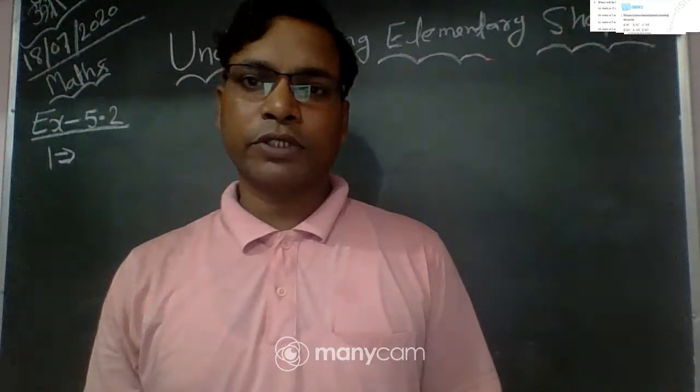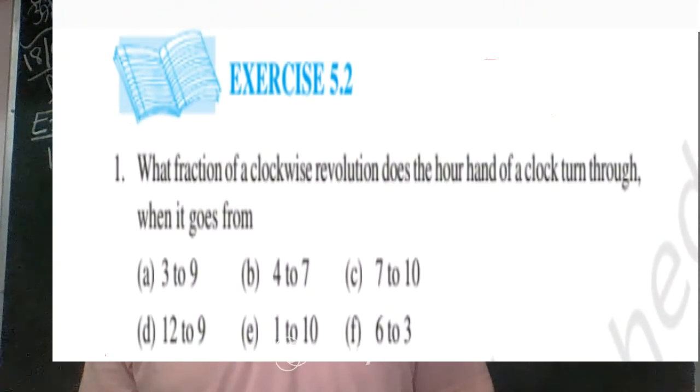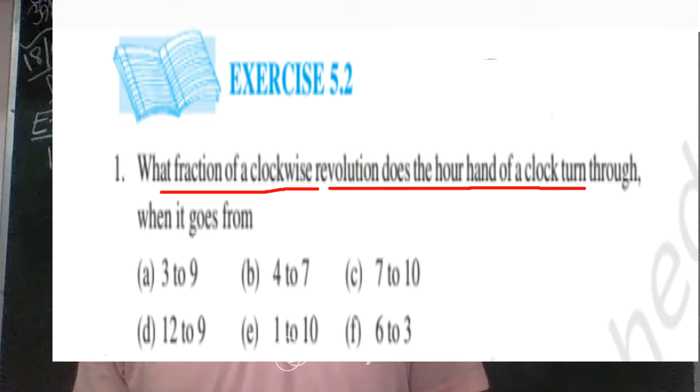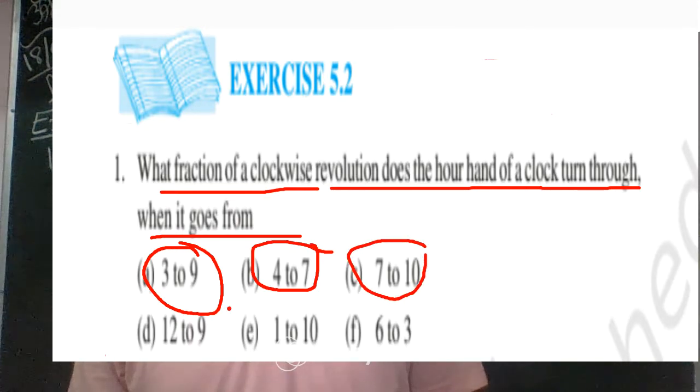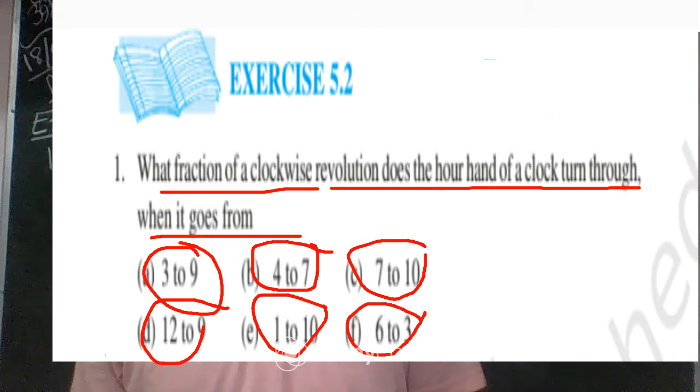Let's see what is question number 1. What fraction of clockwise revolution does the hour hand of a clock turn through when it goes from 3 to 9, 4 to 7, 7 to 10, 12 to 9, 1 to 10, and 6 to 3? Okay.